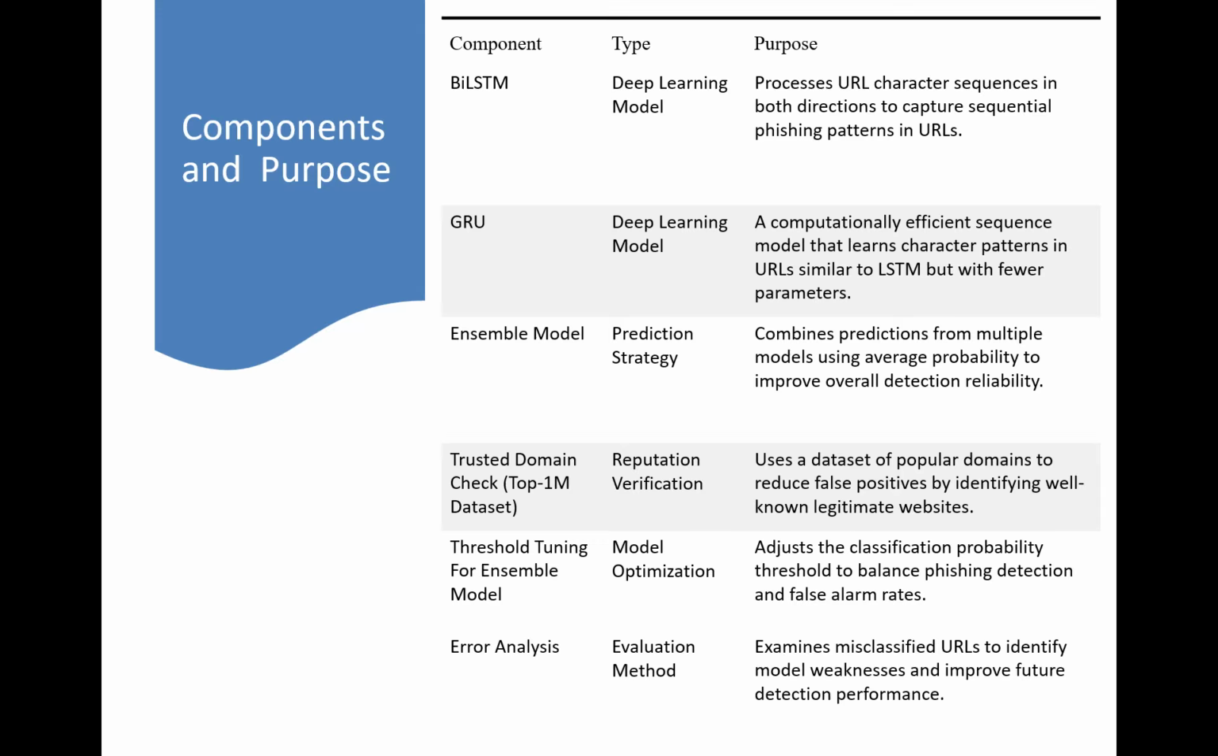To improve overall performance, an ensemble model is applied. It combines predictions from multiple models using average probability, which increases reliability and reduces individual model errors. Threshold tuning is used to adjust the decision boundary between phishing and legitimate URLs, improving detection accuracy and false alarm balance. Finally, error analysis is performed to examine misclassified URLs, identify model weaknesses, and improve future performance.